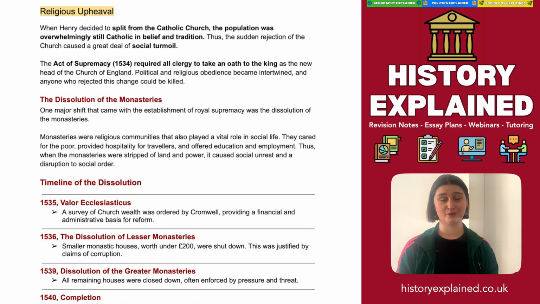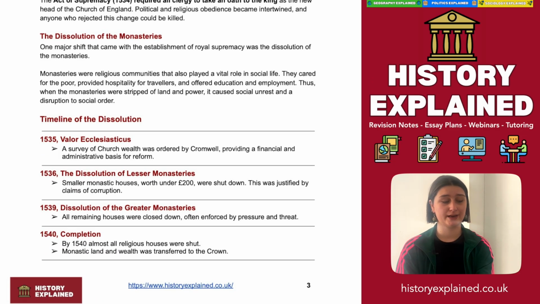Now, with the dissolution of the monasteries, obviously this was entirely bulldozed. People's lives were really torn apart by this. And as a result, it did create a lot of social unrest and disruption to the social order. Now, here we have a brief timeline of the dissolution. This is quite helpful for thinking about how this change is being implemented